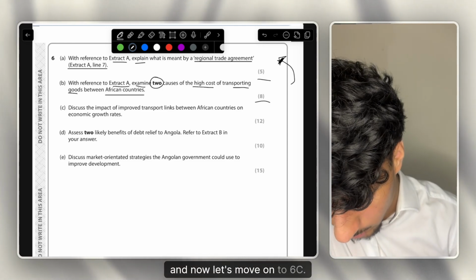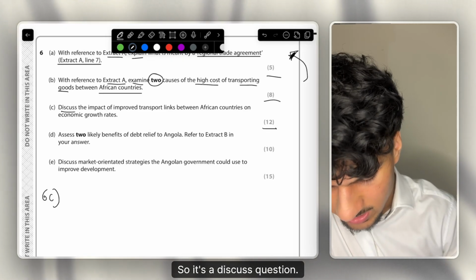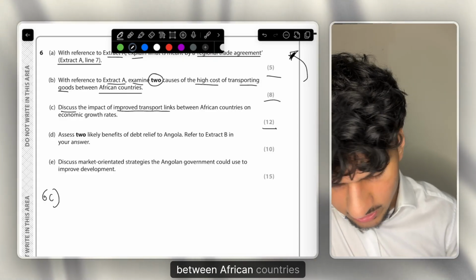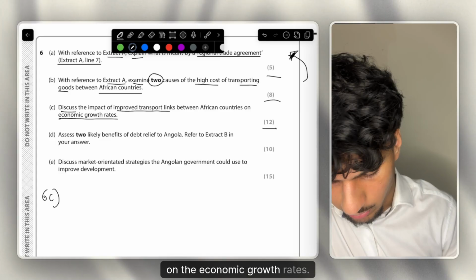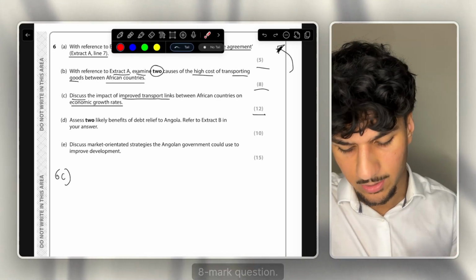And now let's move on to 6C, which is a 12-mark question. So it's a discuss question. Discuss the impact of improved transport links between African countries on the economic growth rate. To answer this 12-mark question, the first thing I'm going to do is look back at my 8-mark question.